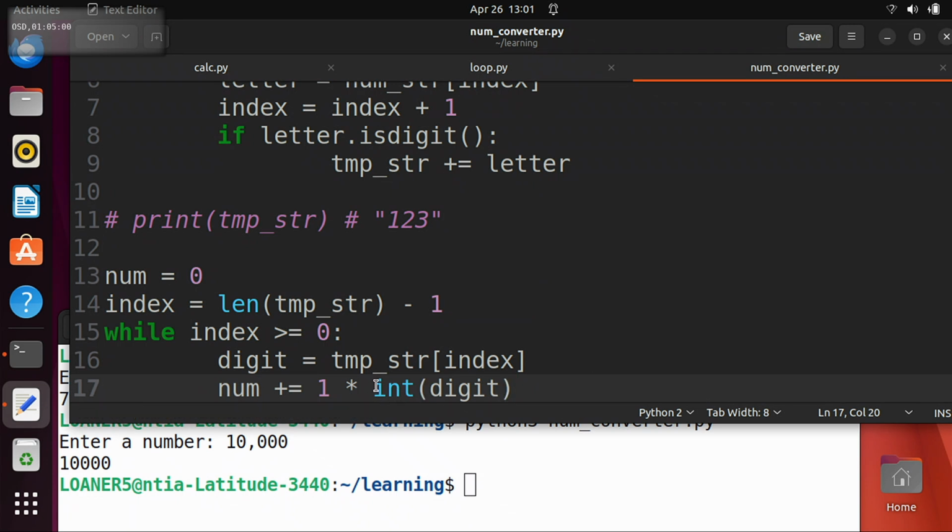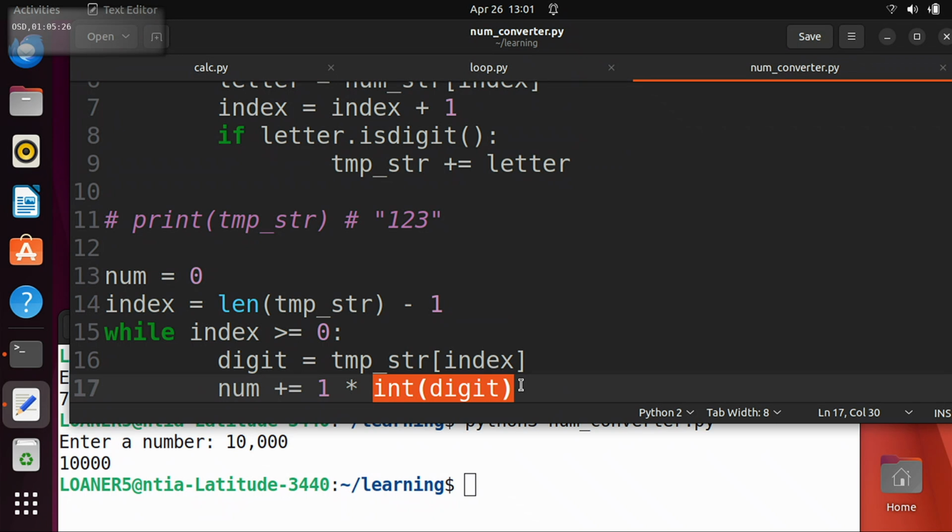But we're only using the int function on digits, right? So it's much easier to imagine how int on digits works, right? What int of digits says is if you do int of a single digit, like 3, right? It just has a lookup table, right? It just says the string 0 goes to the number 0. The string 1 goes to the number 1, right? Because there's only 10 digits.